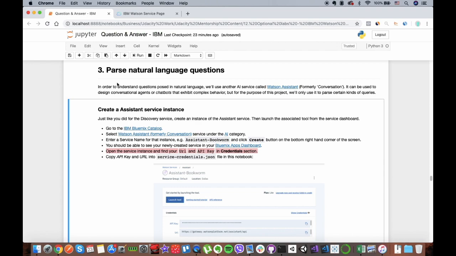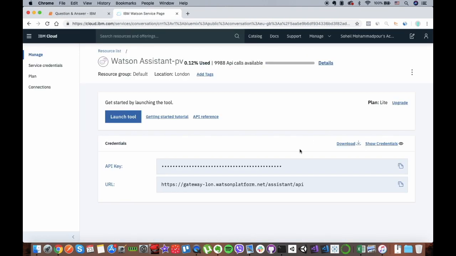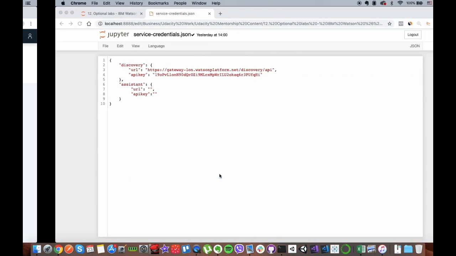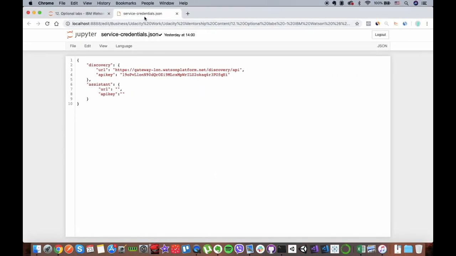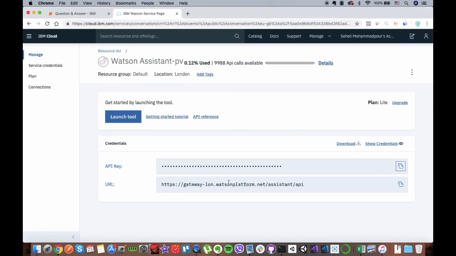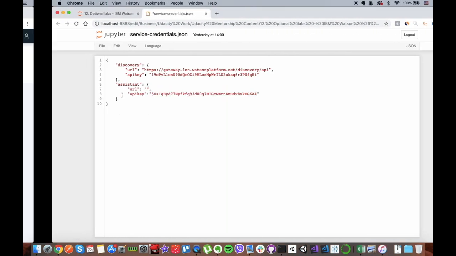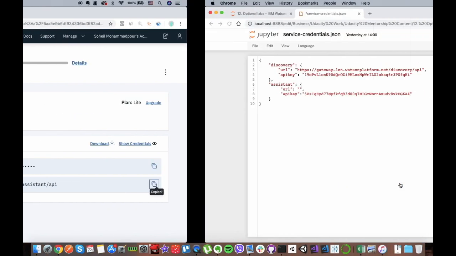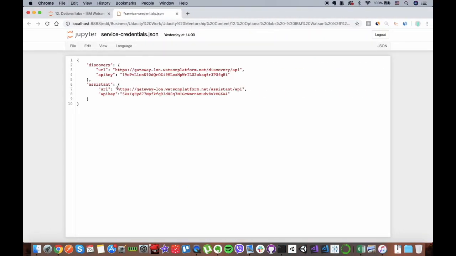We will copy paste this URL and API key into our service credential JSON file, so we can connect our Jupyter notebook to this IBM service. So let's copy this IBM and this API key first. Then in here, in your service credential.json file, there's a URL, just copy paste it in here. Oh, sorry, this API key. Now copy the URL and paste it here and save the file.